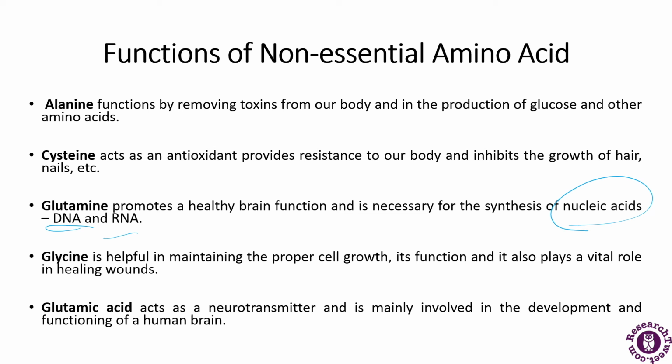Glycine, which is helpful in maintaining proper cell growth and function, also plays a vital role in healing wounds. So in healing of wounds, this particular glycine is essential, though it is a non-essential amino acid. Glutamic acid acts as a neurotransmitter. As the name suggests, it will help in the development and functioning of the human brain.